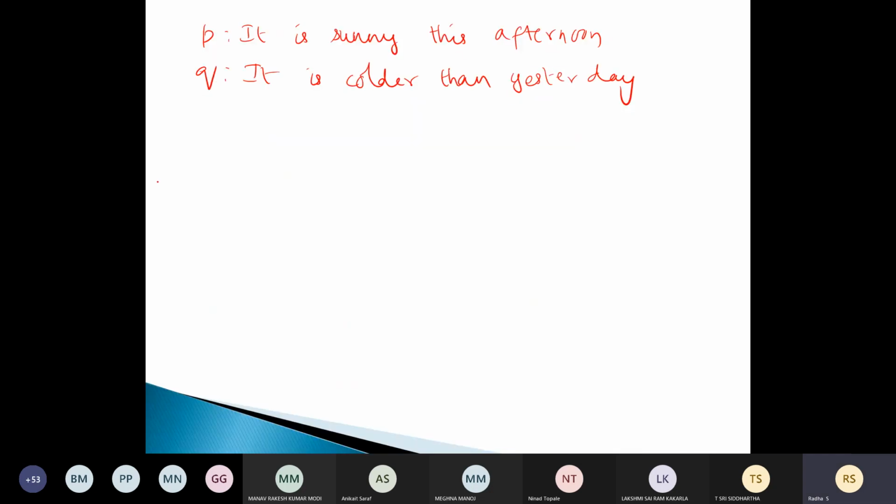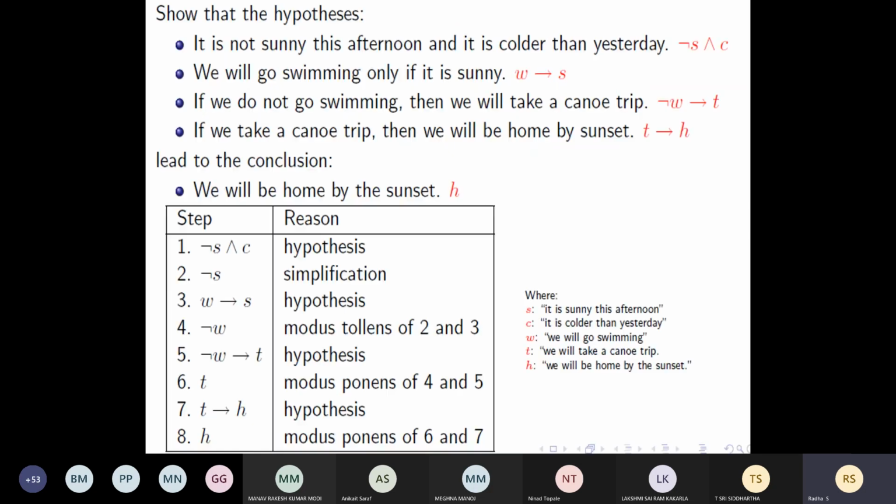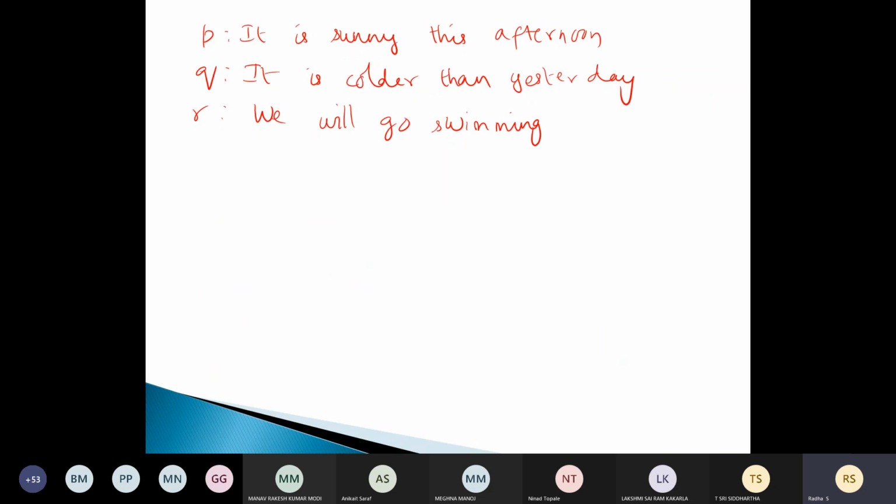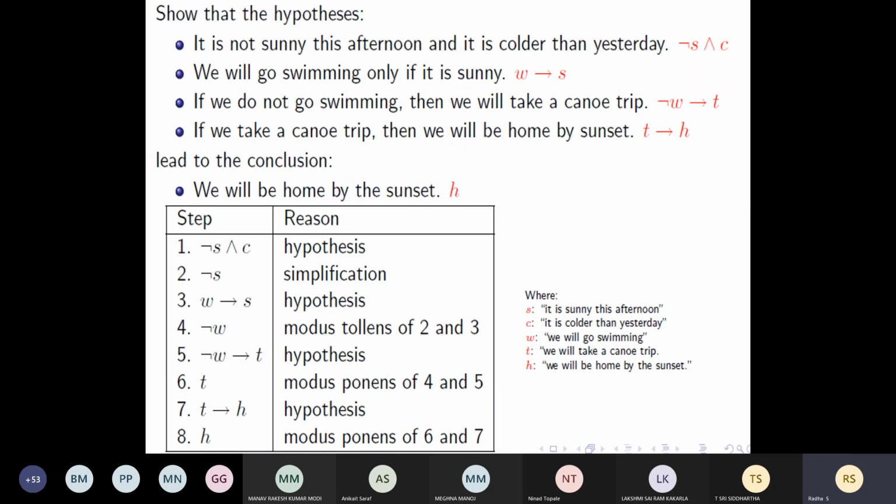We will go swimming, right? R is we will go swimming. So you have to be careful with this statement. If P then Q is different from P only if Q; you should not take them the same way. Then if it is sunny this afternoon, what is the other statement we need?